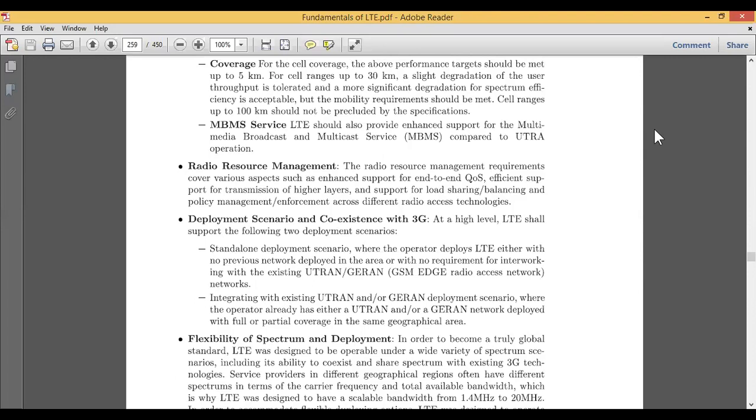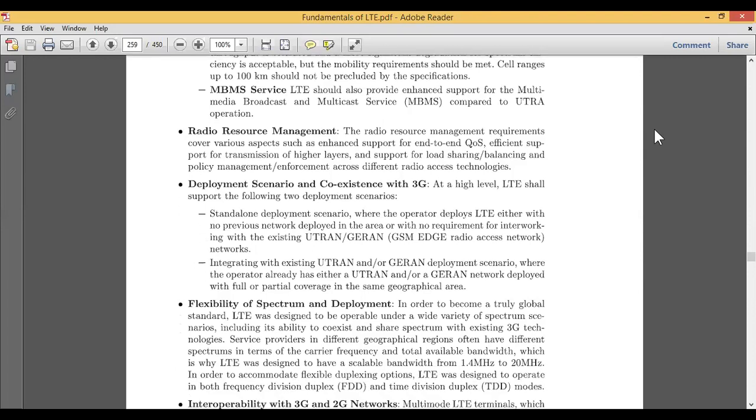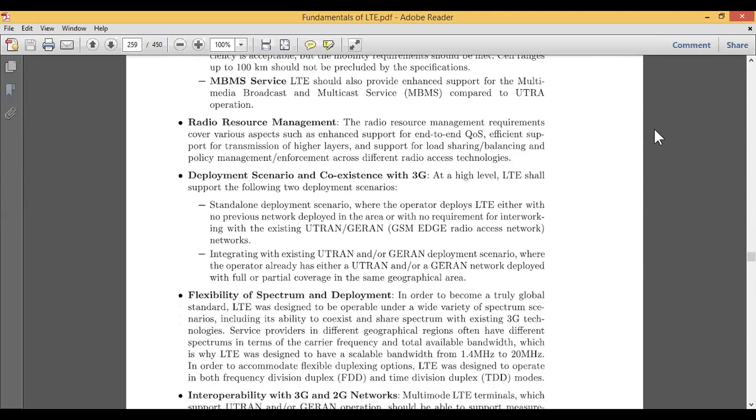If the question comes, explain the various design principles related to the radio network interface of LTE, you should give the whole complete answer for this question. So with this I conclude the first topic of this module. In the next module we will see the network architecture and how it is different from the radio access architecture.